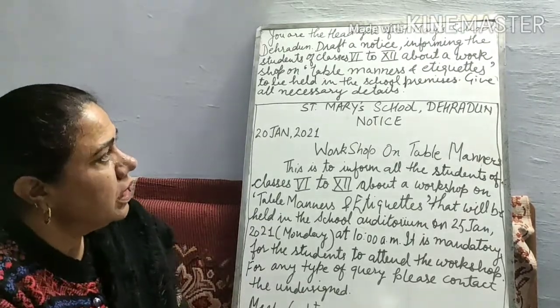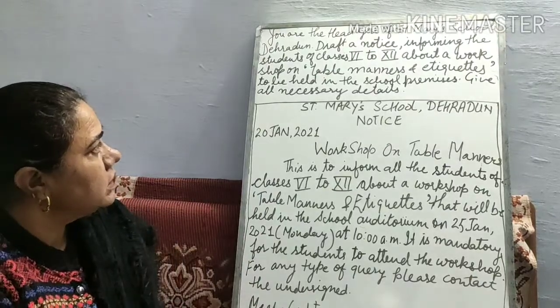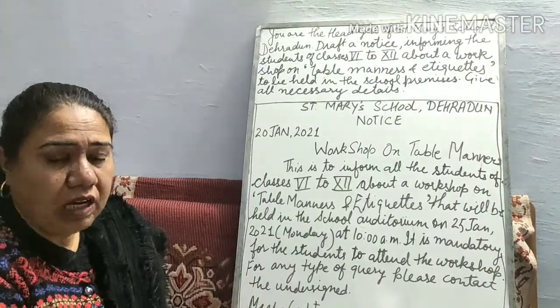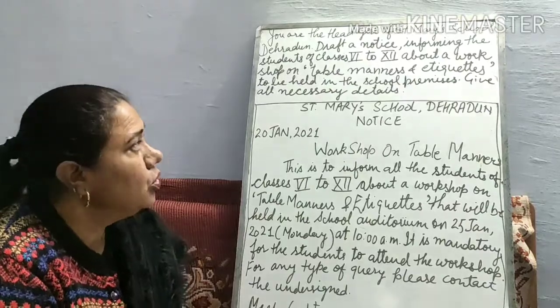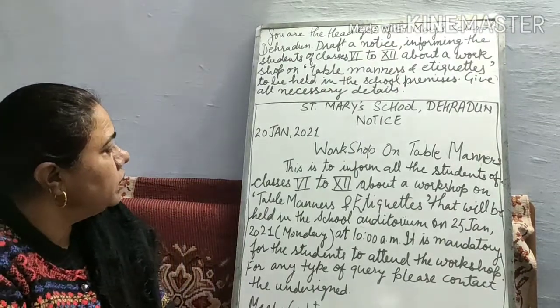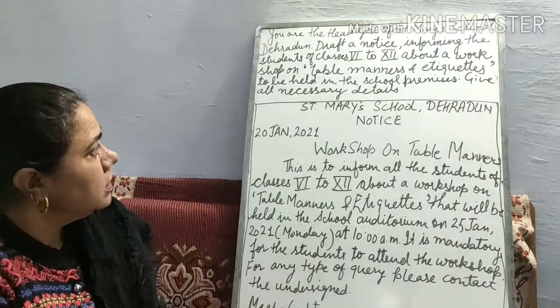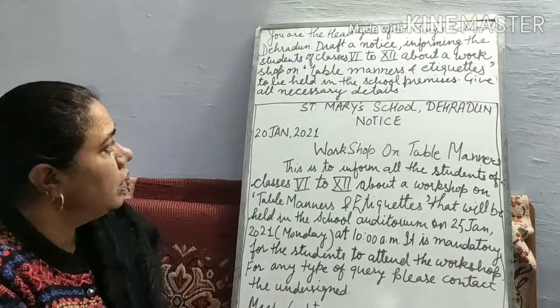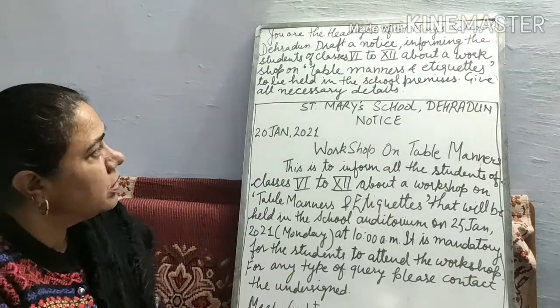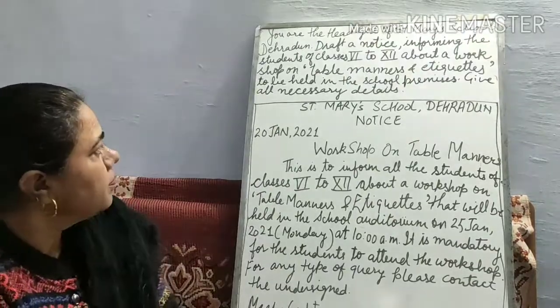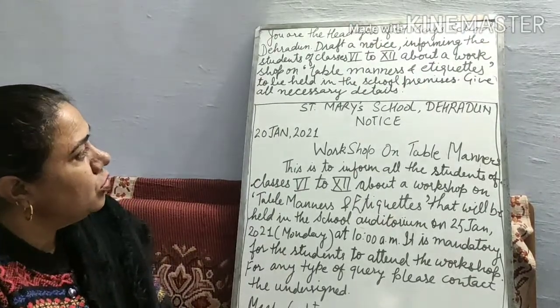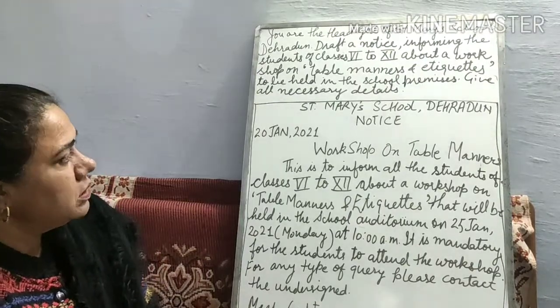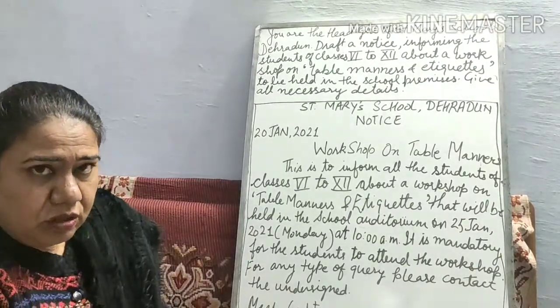Draft a notice informing the students of classes 6 to 12 about a workshop on table manners and etiquettes that is going to be held in the school premises. Give all necessary details.